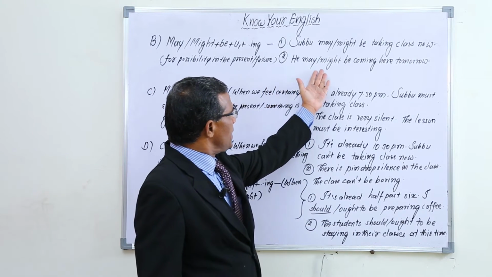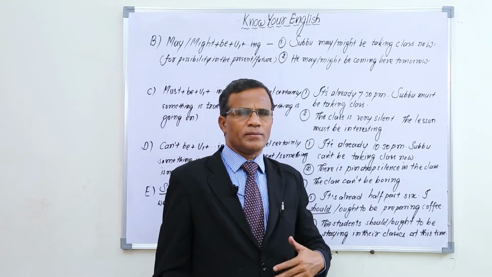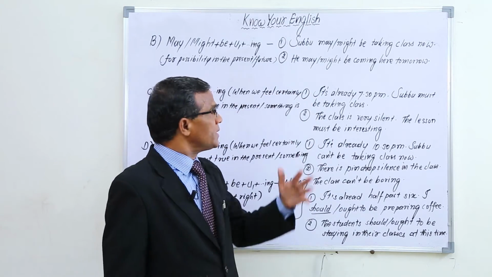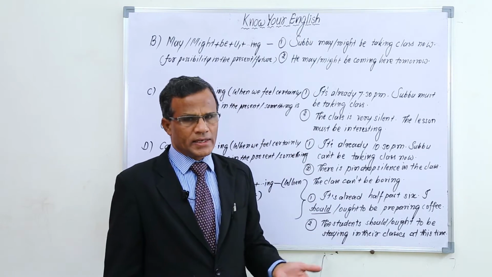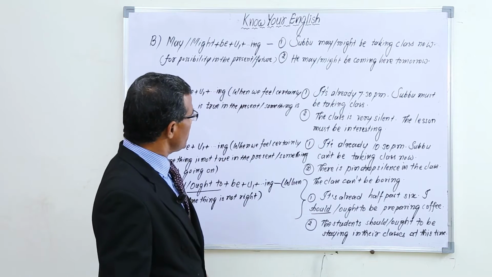In the same way, he may be coming here tomorrow. For example, we are expecting some friend to come here. So when we expect some person to come here, we can say he may be coming here tomorrow, or he might be coming here tomorrow. We use this structure for possibility in the present or future.